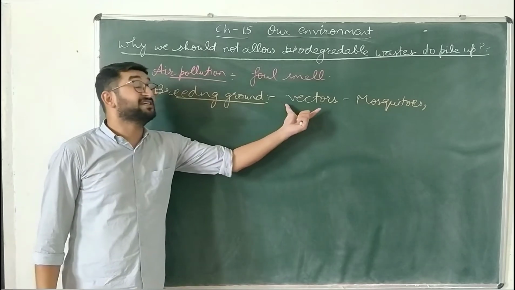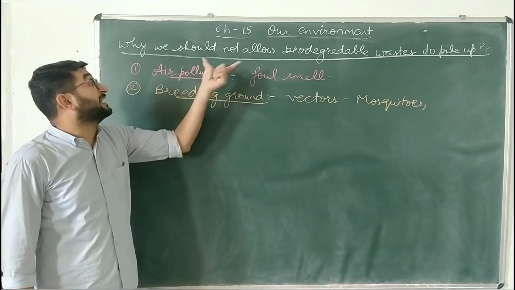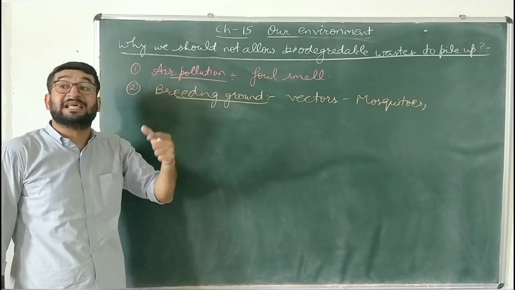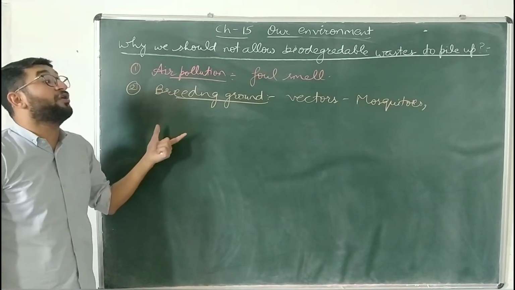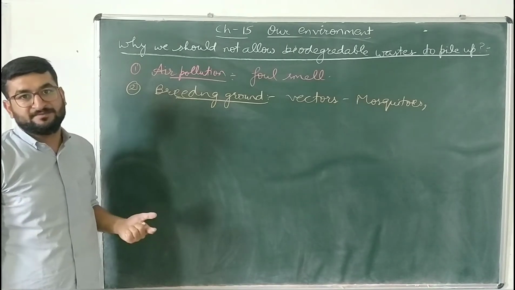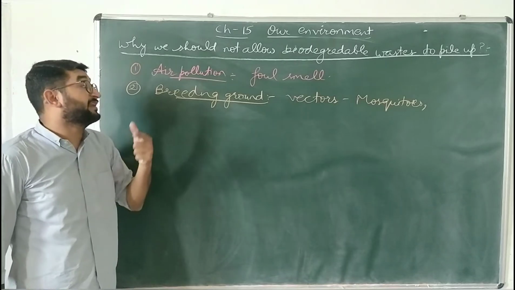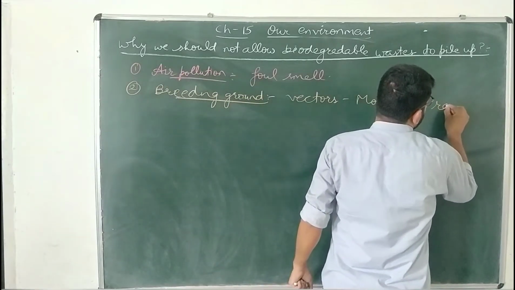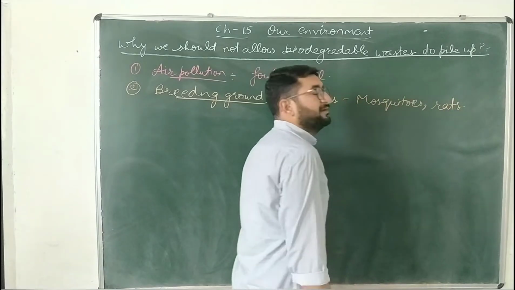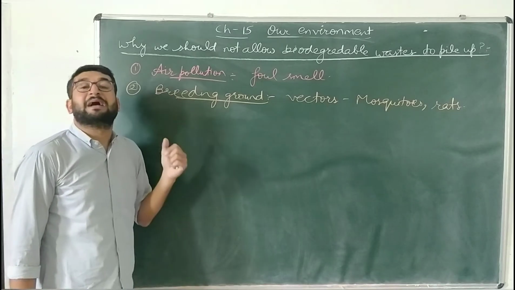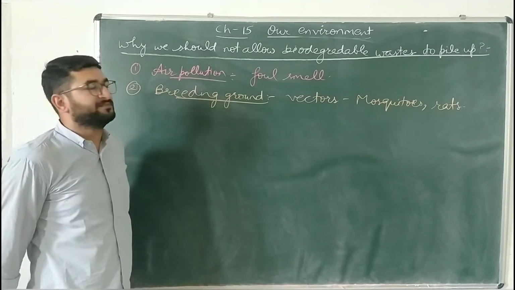So these vectors will breed upon that biodegradable waste. So their breeding will increase, their number will increase, and henceforth the disease which they cause, the chances of people getting affected by that disease will be increased. Next, rats. These type of vectors will grow in that biodegradable waste very easily.